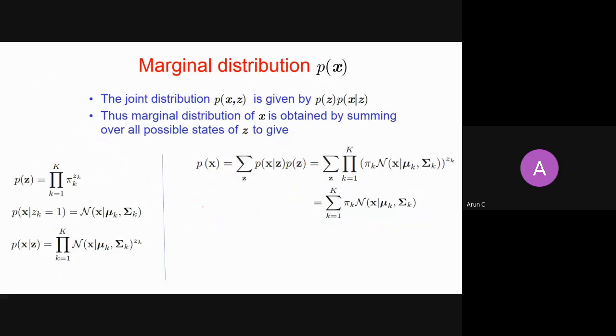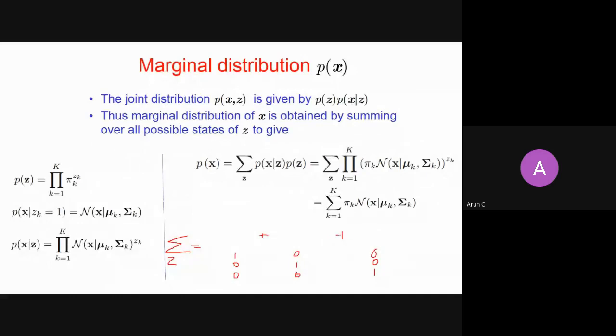To make it concrete, there are three assignments for Z, so I am taking the sum over Z. Z can take 100, then Z can take 010, and Z can take 001. Then I have to sum all these terms.